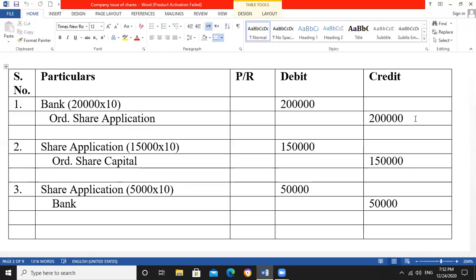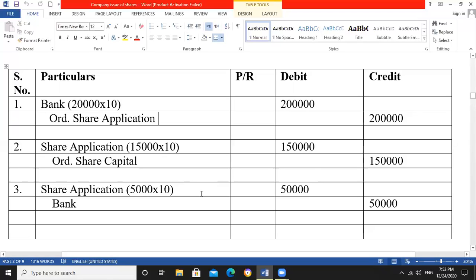The second entry is share application debit, because the company only offered 15,000 shares against 15,000 share applications. Because they offered only 15,000 shares, the extra application money will be refunded by them.